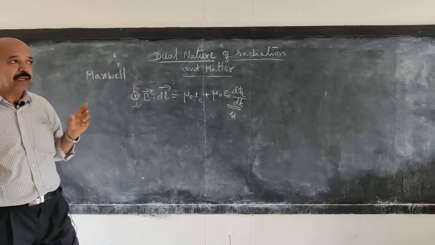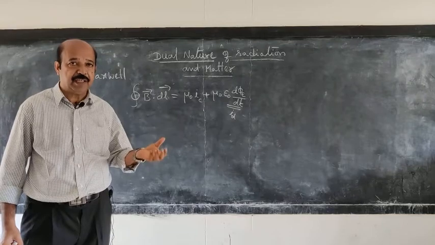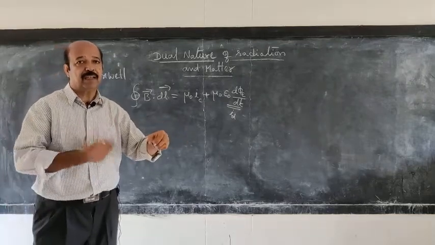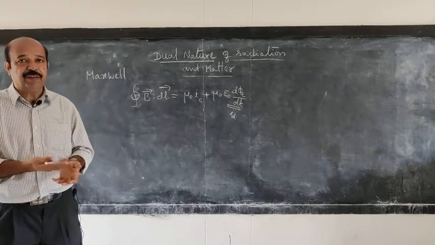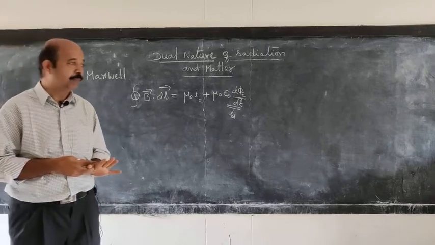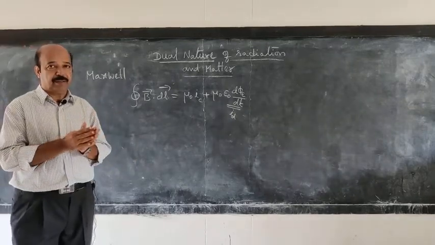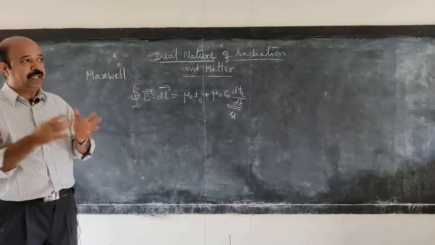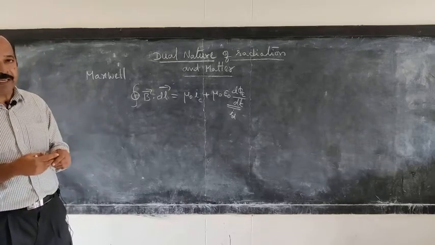It means whenever an electric field changes in a region, a magnetic field is produced. That's why a current carrying conductor produces a magnetic field around it. Similarly, wherever the magnetic field changes, an electric field is induced. That is what we studied in electromagnetic induction. So, during the same period of showing that radiation in the form of electromagnetic waves propagates in space,